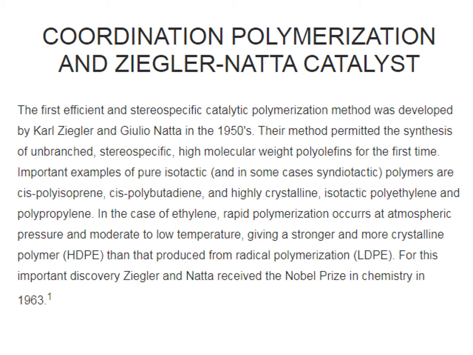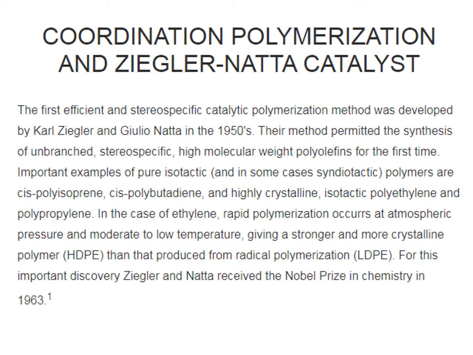For example, oxygen, nitrobenzene, dinitrobenzene, and phenolic materials are examples of inhibitors in many organic polymerization reactions. So in this way we went through the mechanism of addition polymerization. Now today we will go through coordination polymerization and the Ziegler-Natta catalyst.